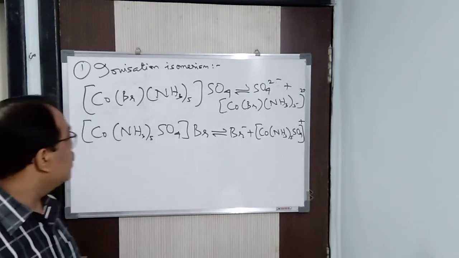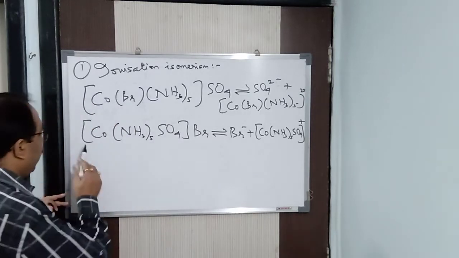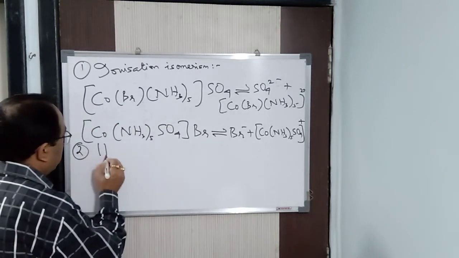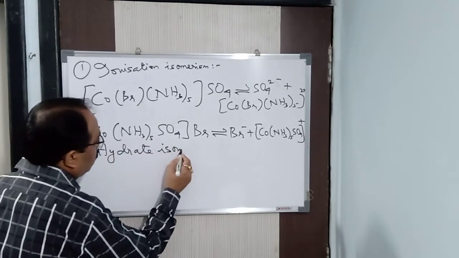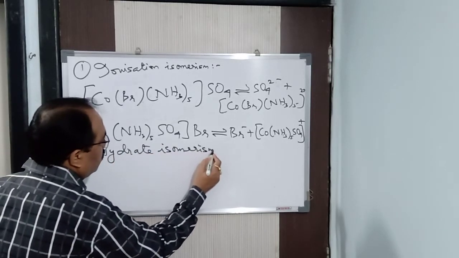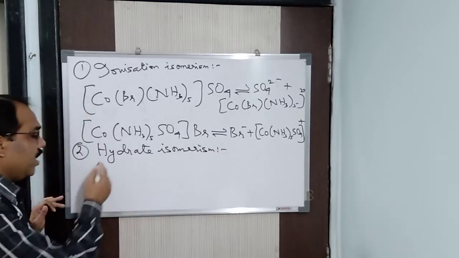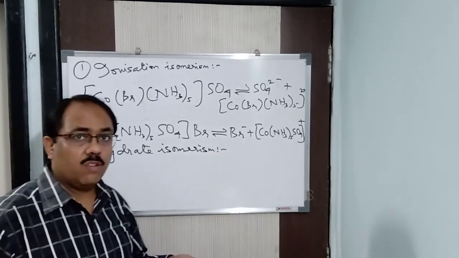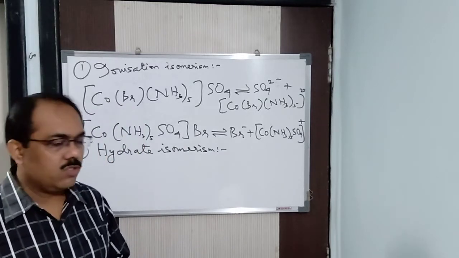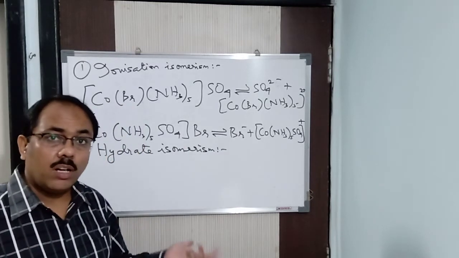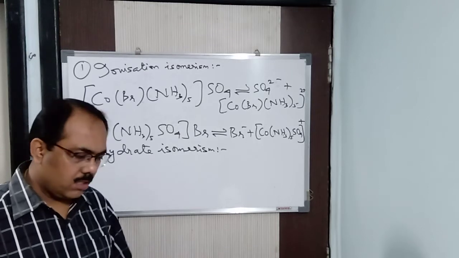Now, the next, the second one, is hydrate isomerism. Again, from the name itself, we can say hydrate. So the water molecules are going to differ. The molecular formula will be the same, but the water molecules are going to differ because hydrate has come from the word water. Alright, clear.